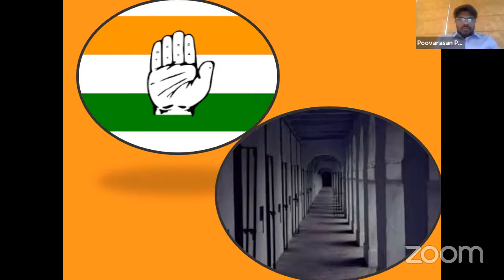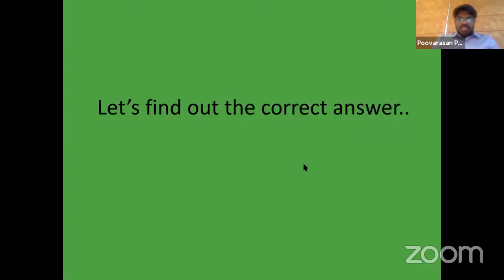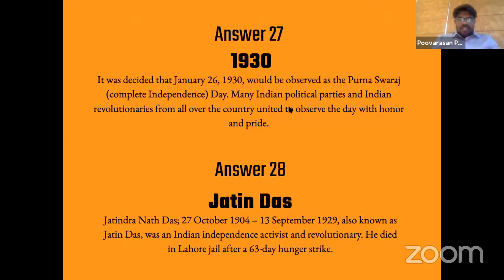Quite easy. We hope everybody will get it correct. Okay, let's see. I think the majority have got it correct. Yes, indeed, absolutely, it's 1930. 57% have got the right answer, and 49% have got the right answer for the second question as well. It's option C, Jatin Das, who died in jail due to the hunger strike. I think students are now paying attention. Absolutely. Okay, students, let's move on to the next one.